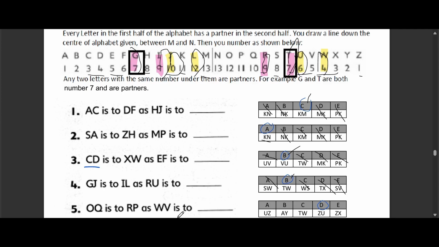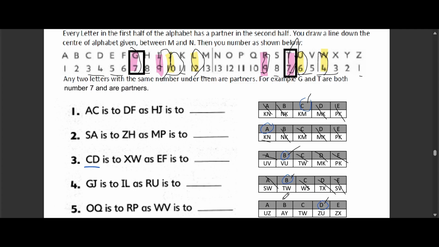Option A, UZ. Option B, AY. Option C, TW. Option D, ZU. Option E, ZX. The correct answer is option D, ZU.